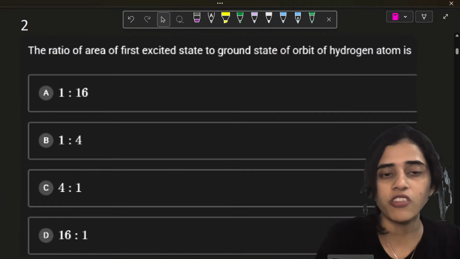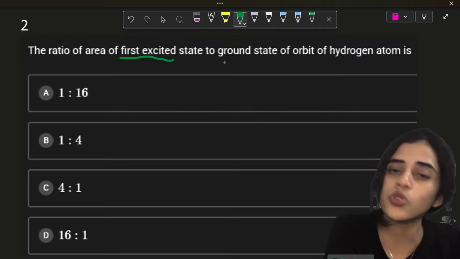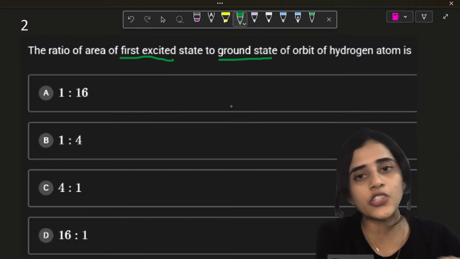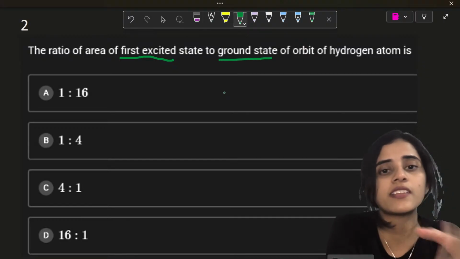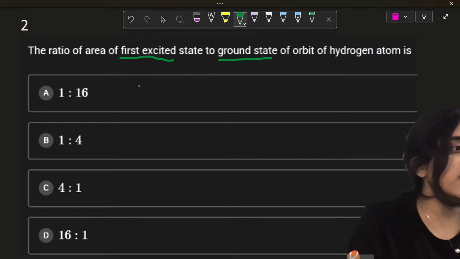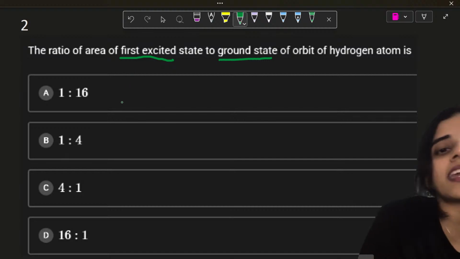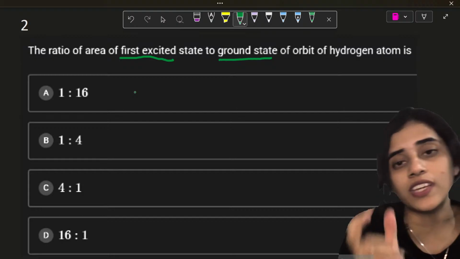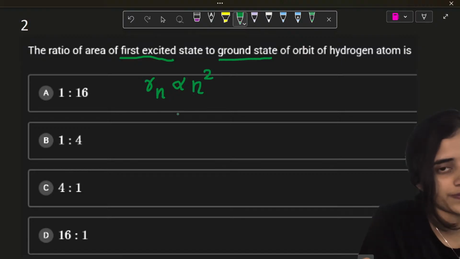The ratio of area of first excited state to the ground state orbit of hydrogen atom. You have to take the ratio of the area. Now, one thing that you need to know is to solve this, we use the fact that in the Bohr model of hydrogen atom, the radius of the nth orbit according to Bohr is given as Rn is proportional to n square.